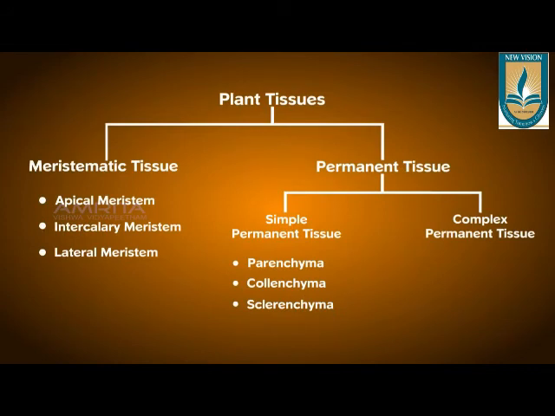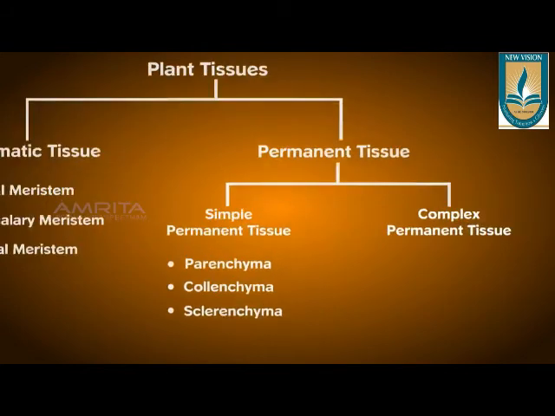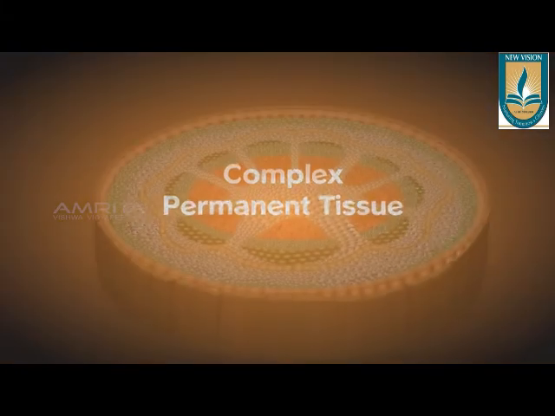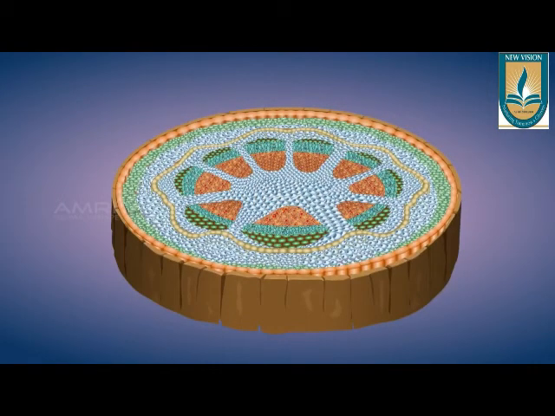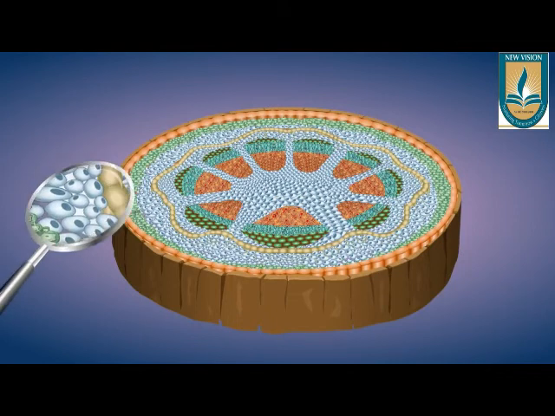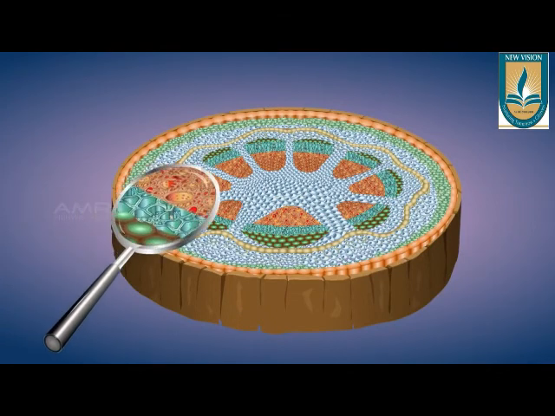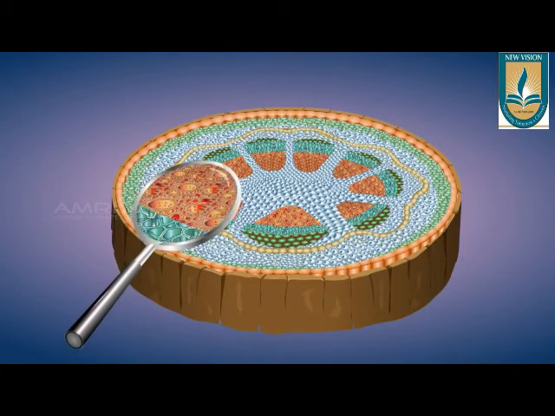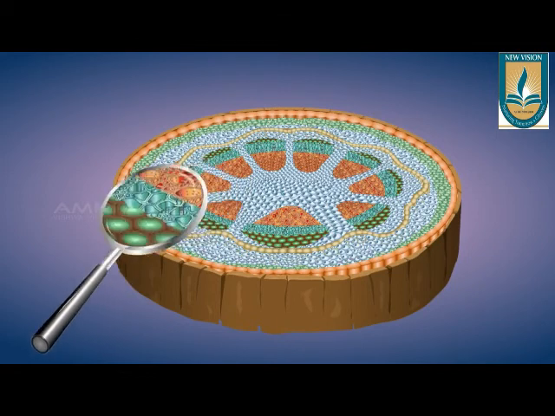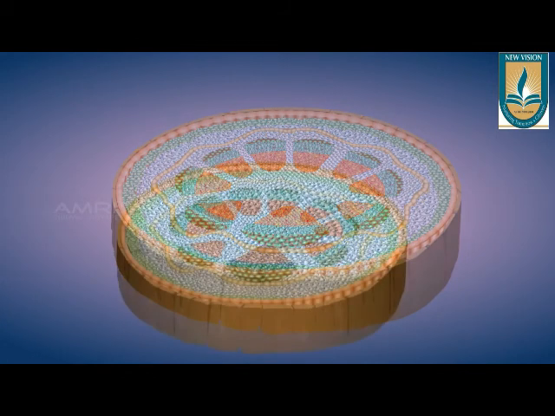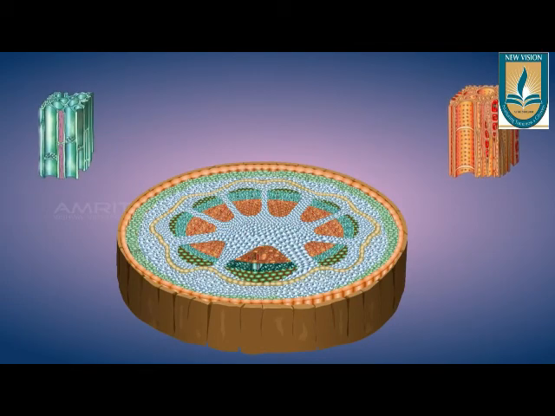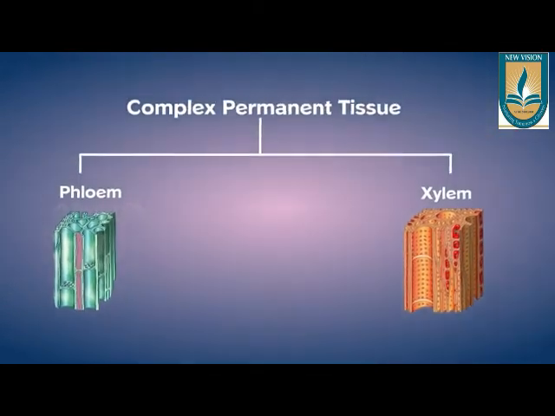Now coming to the complex permanent tissues. They are composed of cells which have different types of elements in them, which come together to perform a common function. Complex permanent tissue is divided into two types based on its function. First one is xylem.